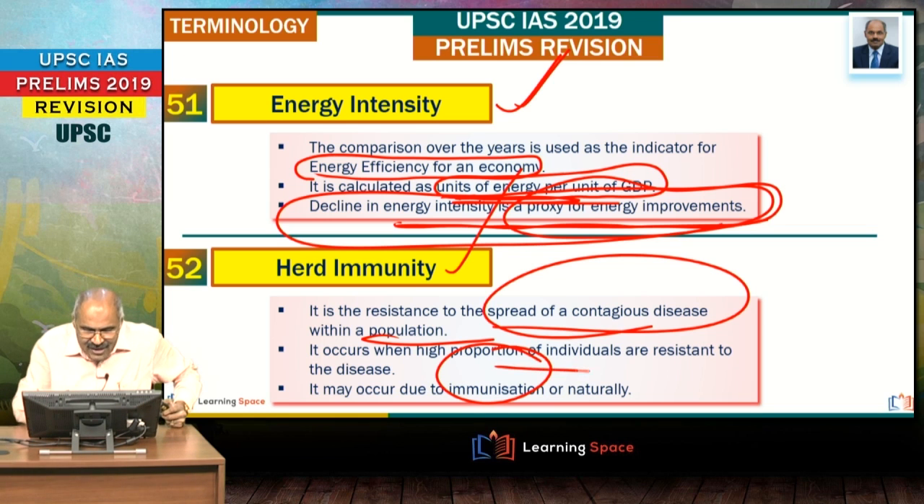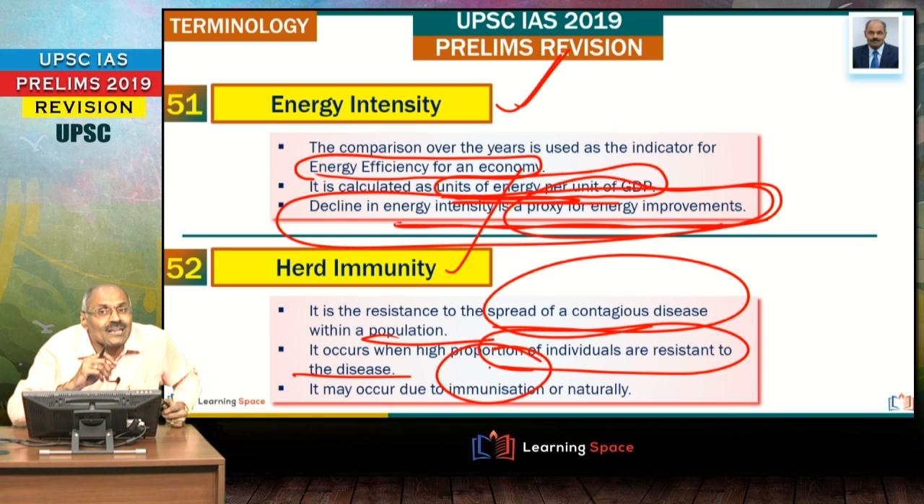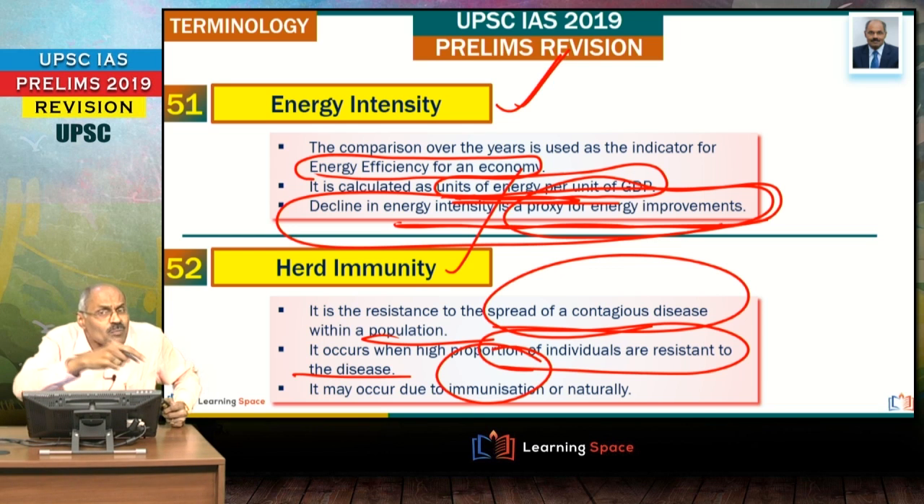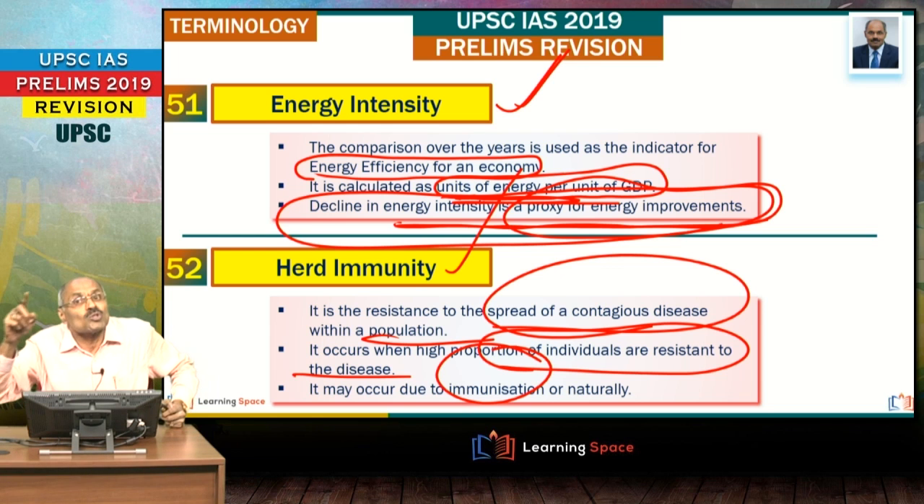So it occurs when a high proportion of the individuals are resistant to the disease. So herd immunity means the spread of the contagious disease becomes difficult. And this is possible, very important, when a higher proportion of the individuals are resistant to contracting that disease, and this resistance may happen because of immunization or naturally.